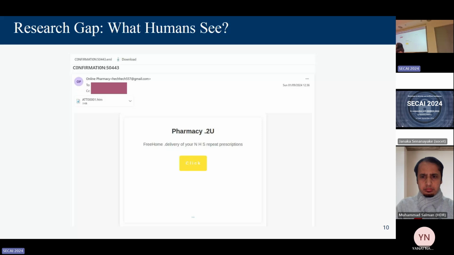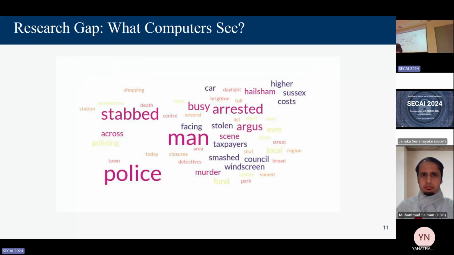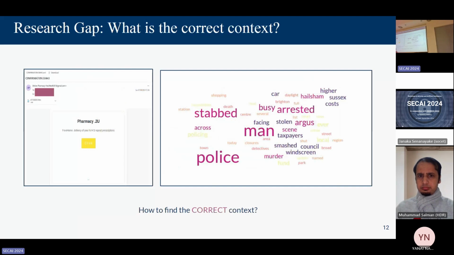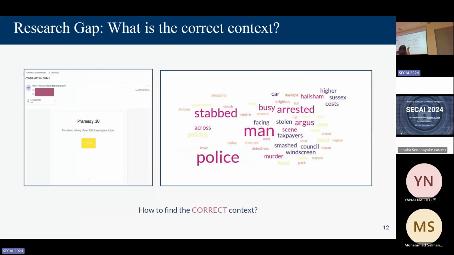But if you were to parse the email, this is what the machine can parse. What happens is that attackers have whited out text. This is one of many methods they use, where they have whited out text at the bottom of the email, so that any filter or algorithm that is text-based would be tricked by this. So how do we make the machine focus on the correct context? How do we say ignore all this irrelevant stuff and focus on what's important?